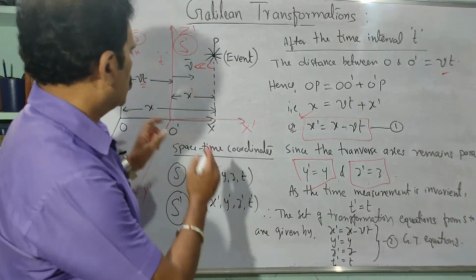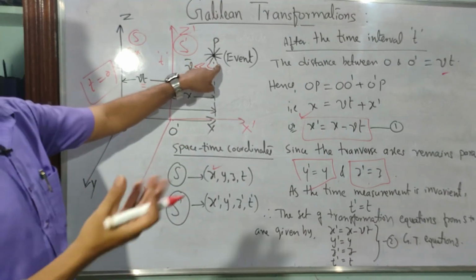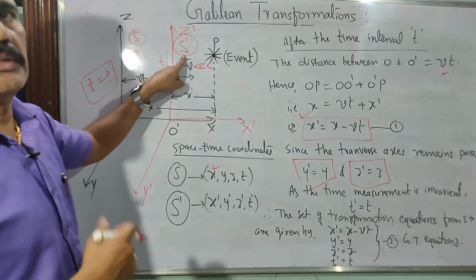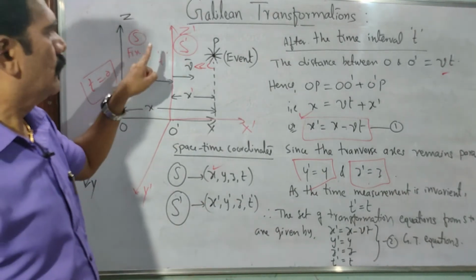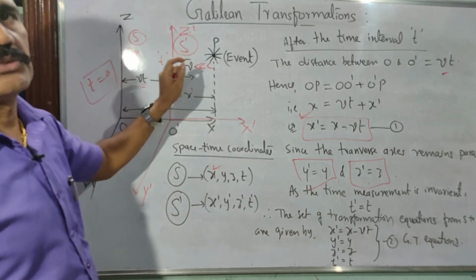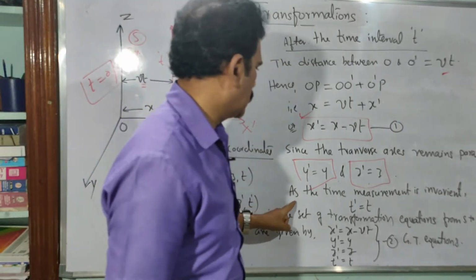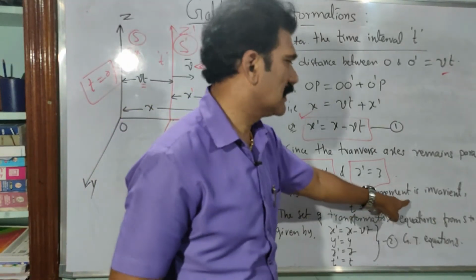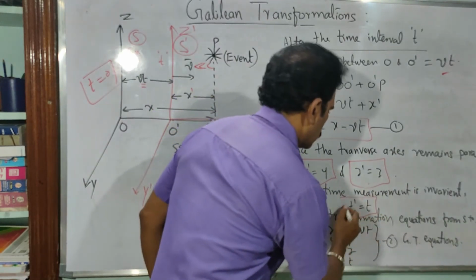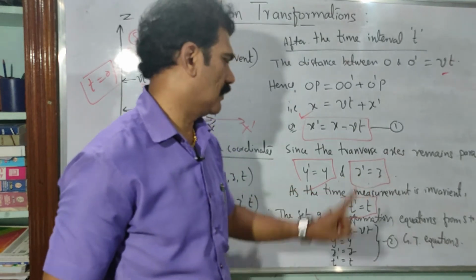Similarly, in the Galilean transformation, whatever the time measurement of that event, the glowing of the bulb, measured with respect to S and S dash, even though they are moving with a small velocity, the time measurement is assumed to be invariant here, no change in that. Therefore, as the time measurement is invariant in the Galilean transformation, you can write t dash, measured by S dash, is equal to t only.